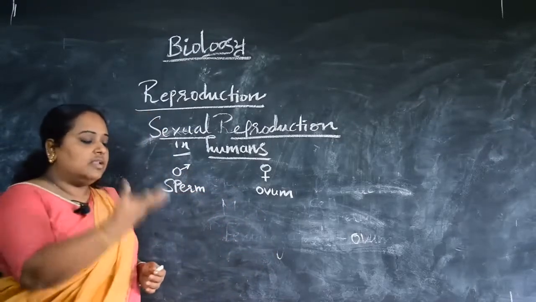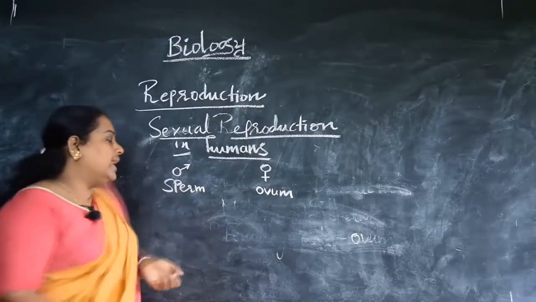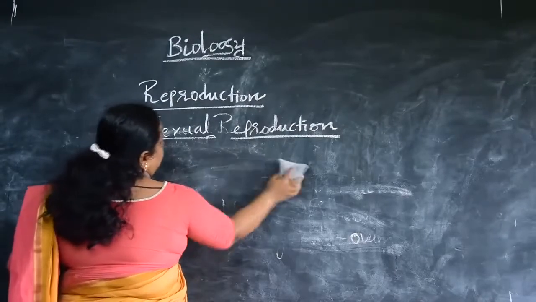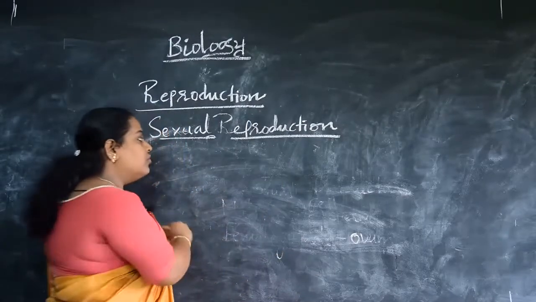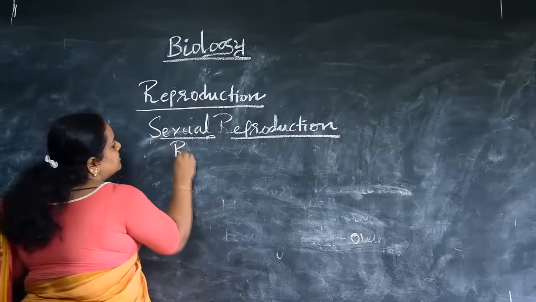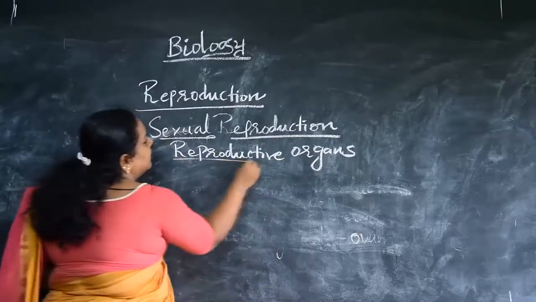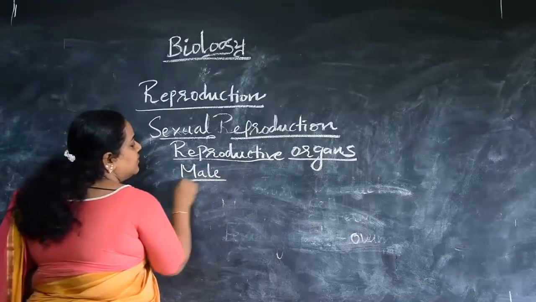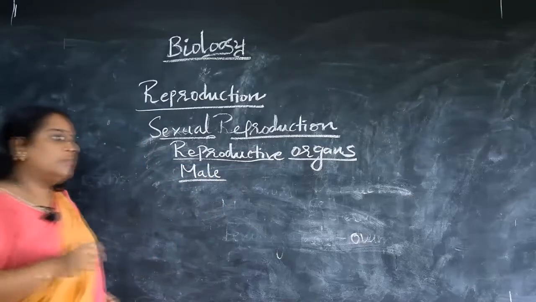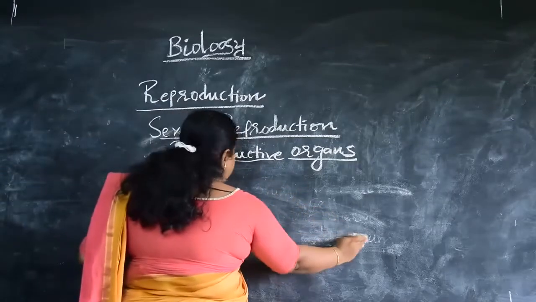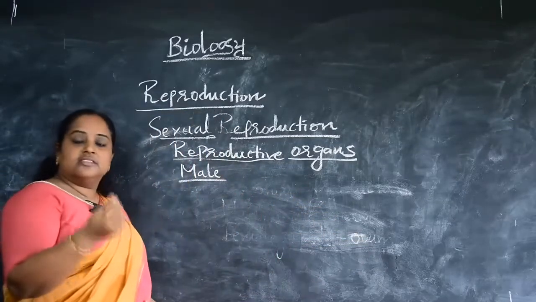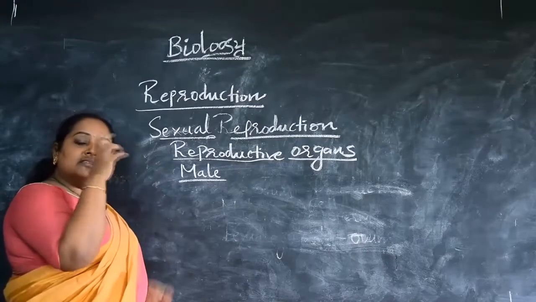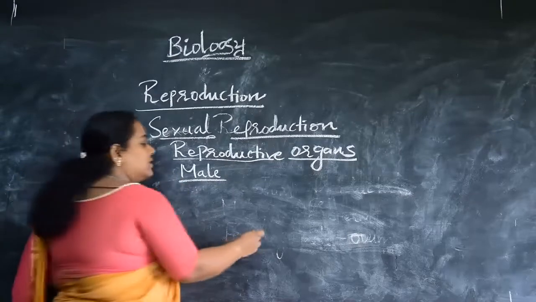So first we will look into the male reproductive system. First we'll go for the reproductive organs, that is, the male reproductive organs. I said now that sperm is the male gamete, and it is produced and stored in an organ called the testis.